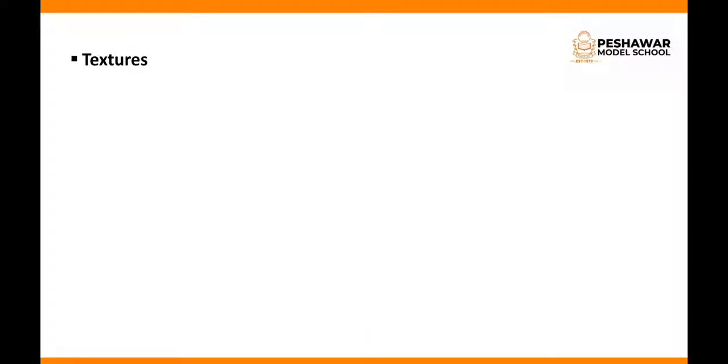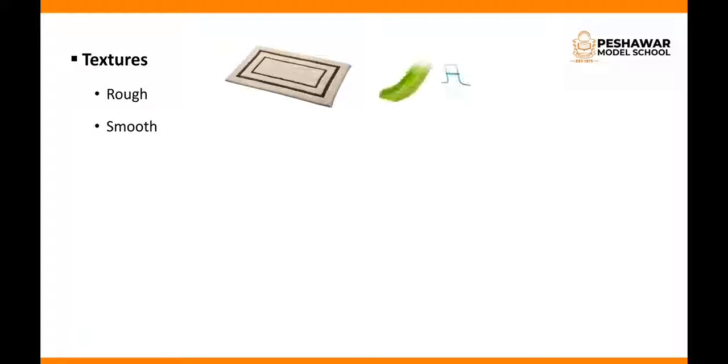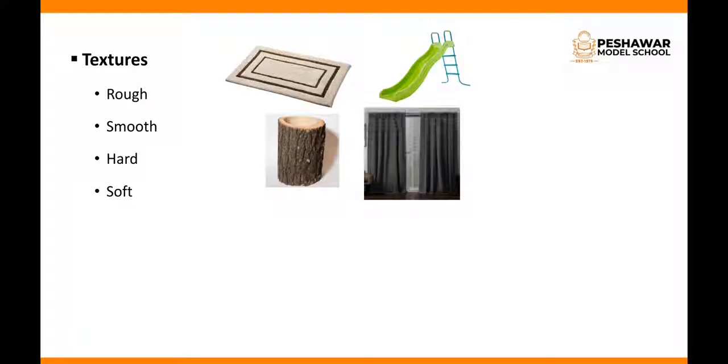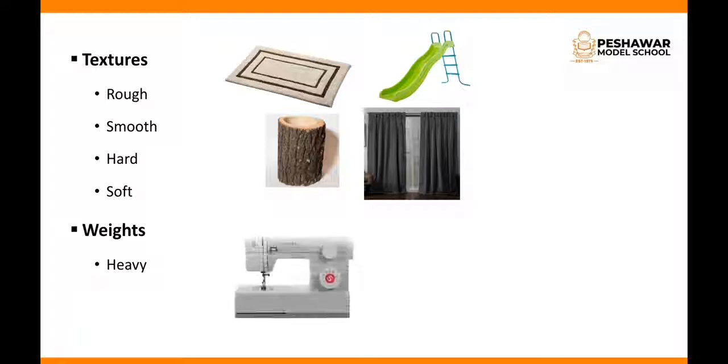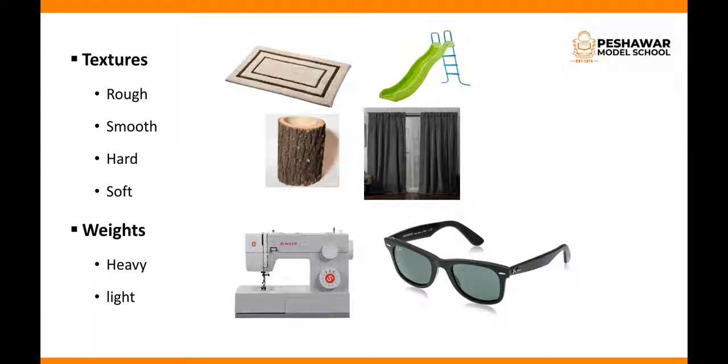Now we will see how objects are classified on the basis of their texture. Rough, as this mat; smooth, like this slide; hard, like a wooden bar; soft, just like these soft curtains. Now we will see the classification on the basis of weight. Some are heavier, as this sewing machine is heavy in weight, and some are light, like these sunglasses.